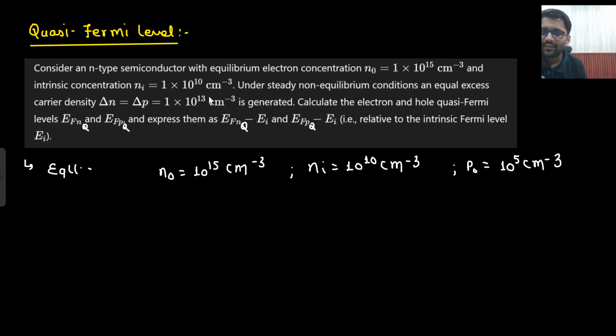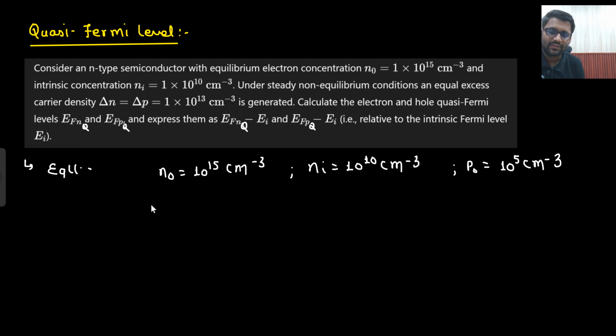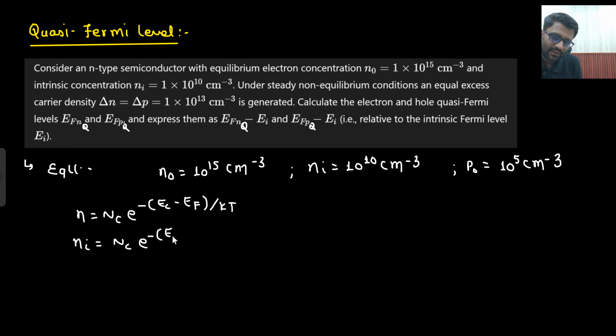So what do I need to find? First I will find out the position of the Fermi energy level in equilibrium. So let's find out the position of the Fermi energy level. What do I know? n is equal to Nc e to the power minus (Ec minus Ef) by kT. Can't apply this formula because I don't know the value of Nc. Then I know that for intrinsic semiconductor, the number of states was the same, e to the power minus (Ec minus EFi) divided by kT. And when I am doing it for n-type, I can put EFn here.